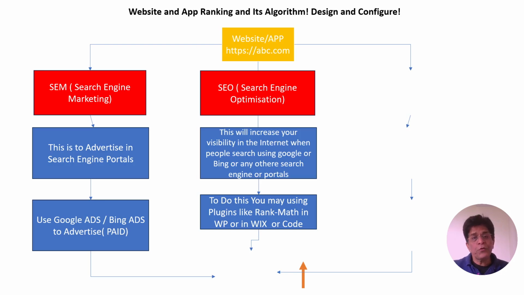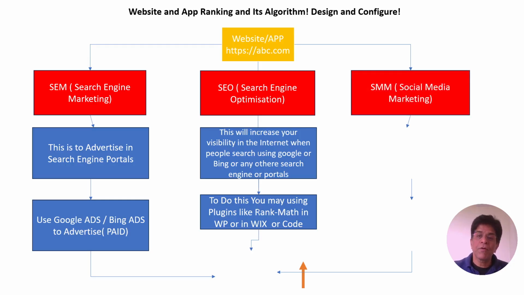If we are through with our natural or organic way of promoting our website, which is through SEO, and we are satisfied with our search engine marketing and ensure that yes, it is really performing well, then to reach the maximum customers, maximum consumers, or maximum potential, we can use the bigger platform, which is called SMM, or social media marketing.